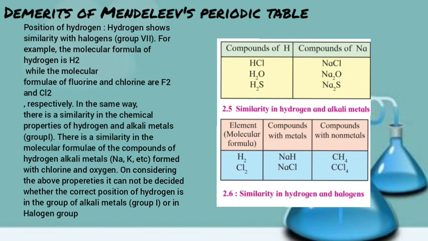There is a similarity in the molecular formulae of the compounds of hydrogen and alkali metals, such as sodium, potassium, etc., formed with chlorine and oxygen. On considering the above properties, it cannot be decided whether the current position of hydrogen is in the group of alkali metals, that is first group, or in the group of halogens, that is group 7.